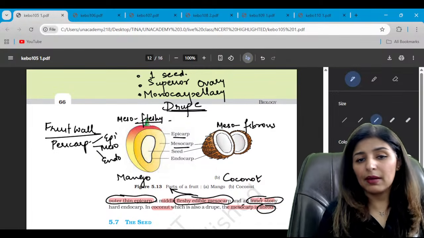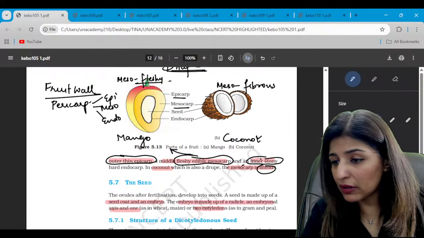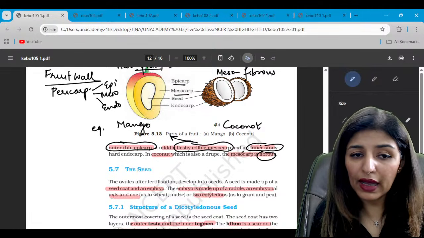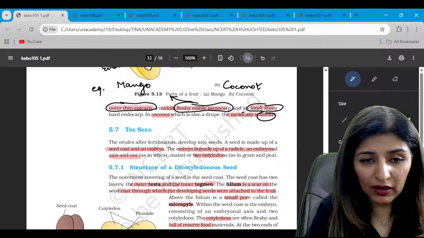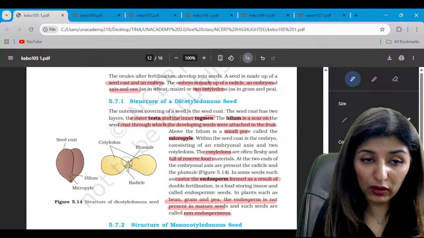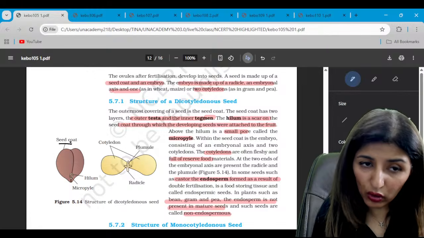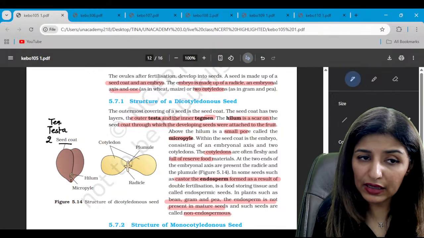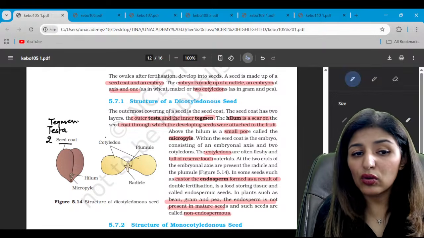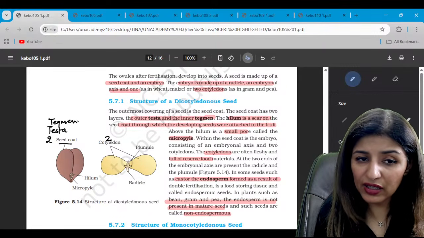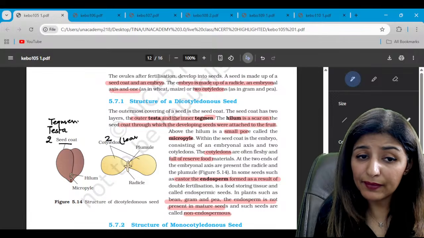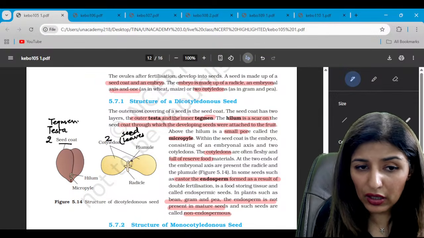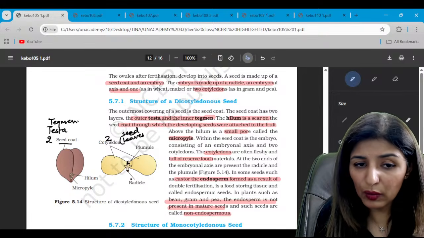Are we clear? Please let me know. Are you clear about these two? So for drupe, the two examples are mango and coconut. Clear to all? Alright, now let's see the structure of a dicot seed. Of course it has a seed coat. There are two seed coats, testa and tegmen. Yes, there are two cotyledons. Cotyledons are also known as seed leaves. The upper structure represents the plumule, the lower one represents the radicle.